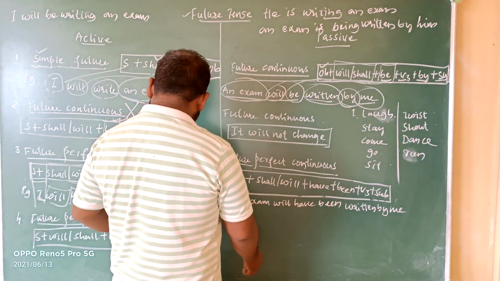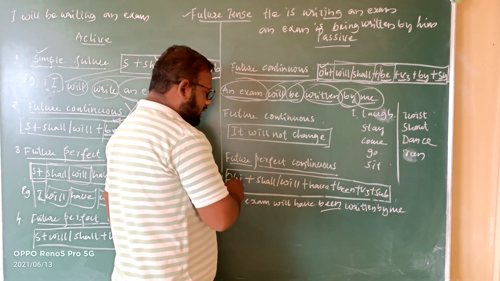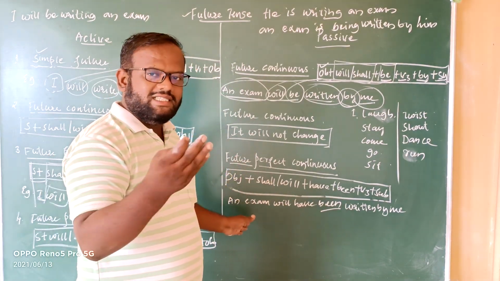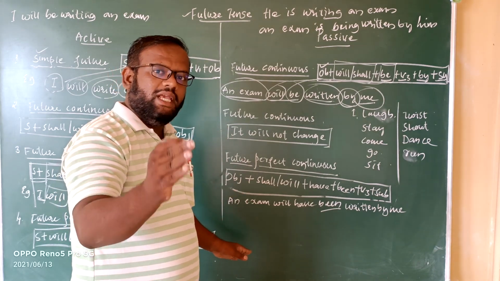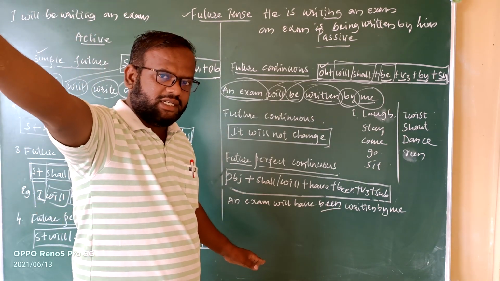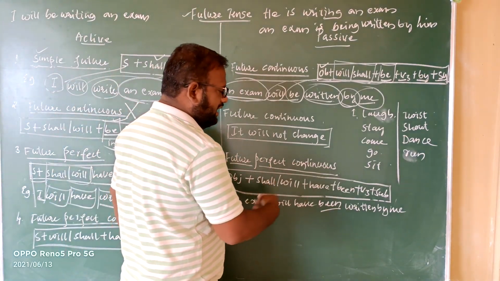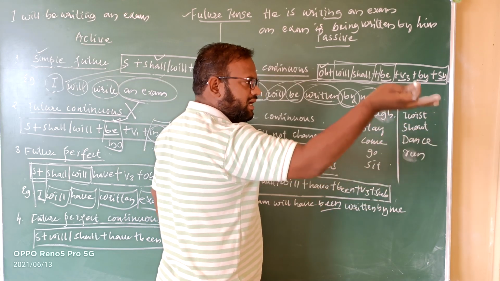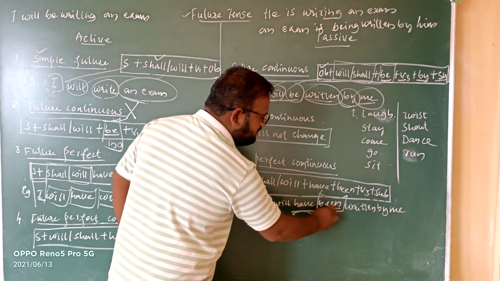Because here we are going to take out been, formula wise. The future perfect continuous tense in active voice is subject plus shall or will plus have plus been plus v1 plus ing plus object. So when I want to change it into passive voice, then after the v1, the ing that comes, I am removing it and taking it after the helping verb here.